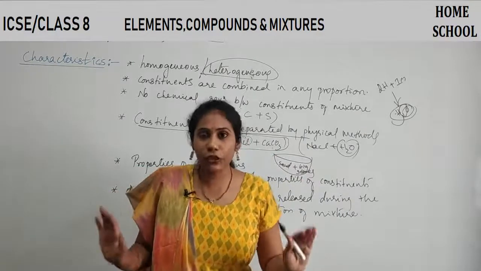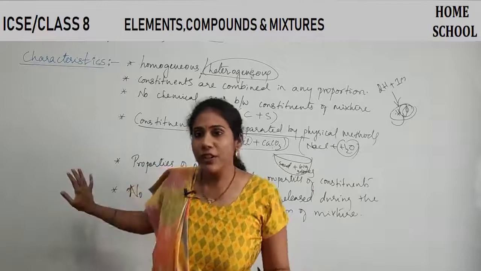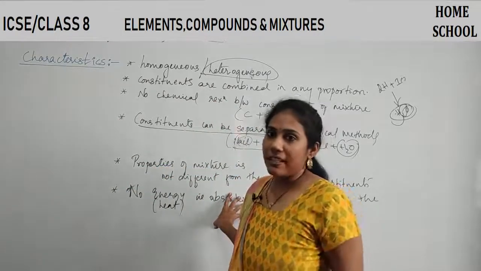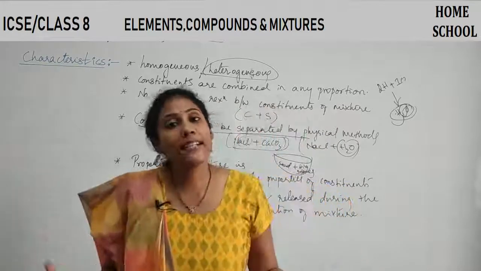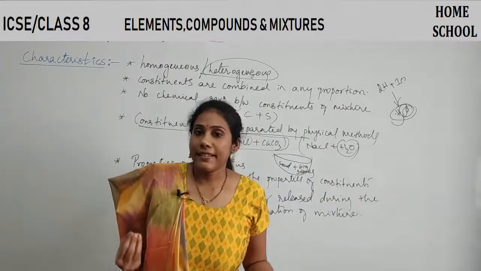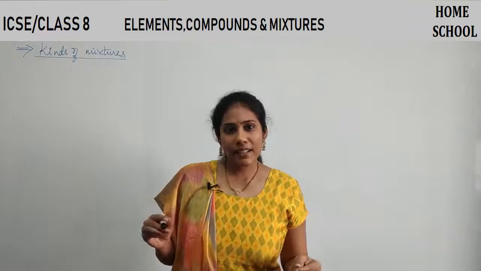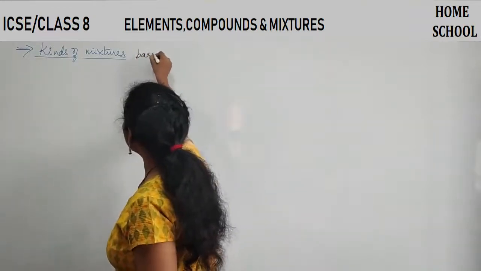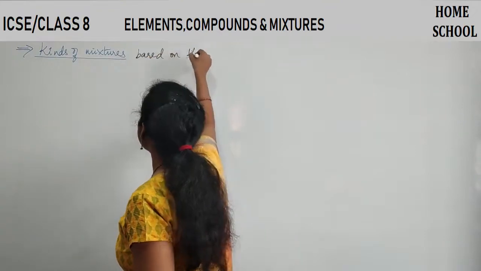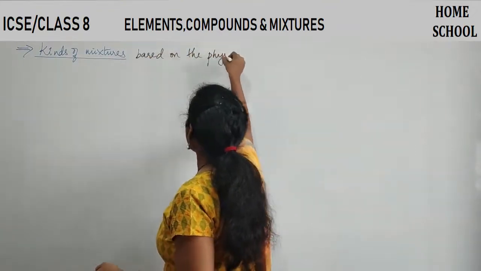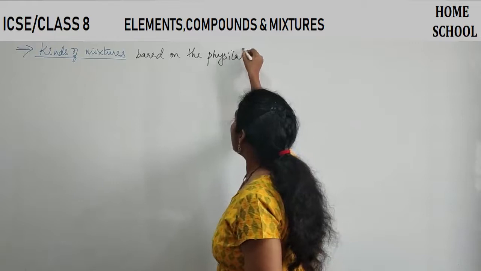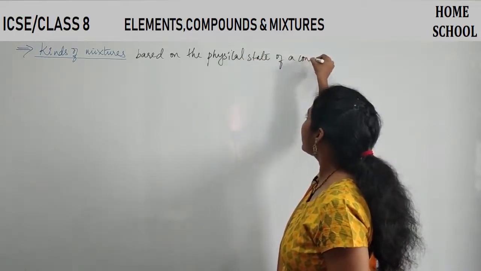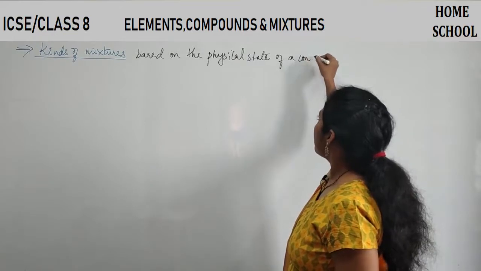We know there are two types of mixtures. One was the homogeneous mixture we studied, the other was the heterogeneous mixture we studied. But we have some more kinds of mixtures. Let us try to discuss all of them. Let us discuss different kinds of mixtures based on the physical state of a constituent particle.